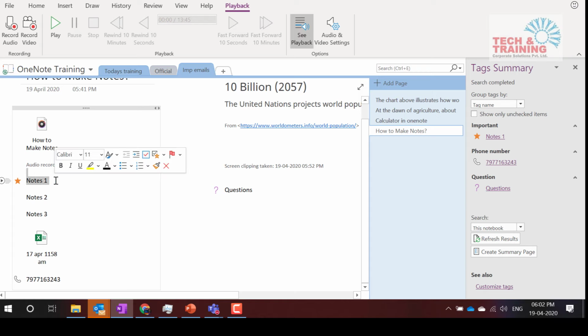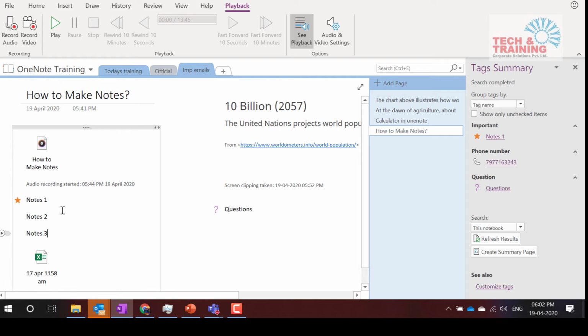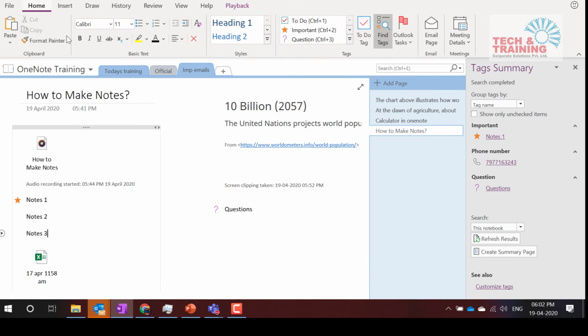When I go back home, I listen to the recording. So I am attending that meeting twice and I am making notes. So that is how I can easily and quickly make notes using this recording feature. It's very useful. Now, next thing.